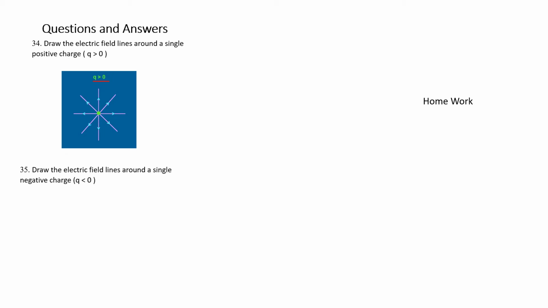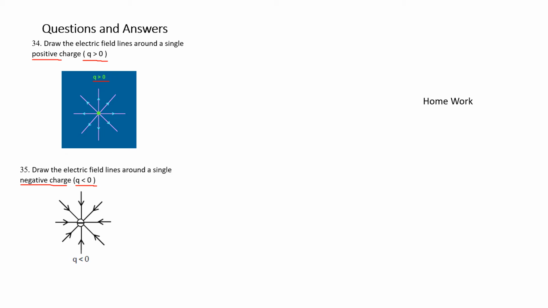Question number 35. Draw the field lines around a single negative charge. Here it is a negative charge, that is Q less than 0. Previously it was Q greater than 0, positive, and in this case it is negative, less than 0. Please see the figure. At the center it is a negative charge.